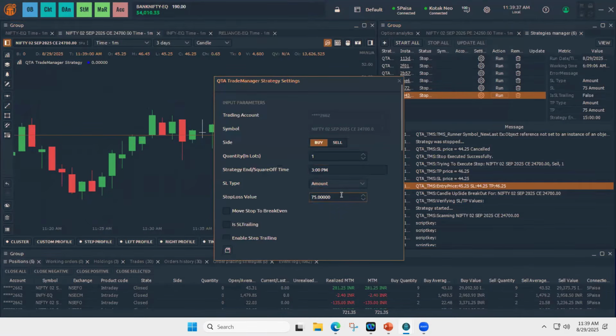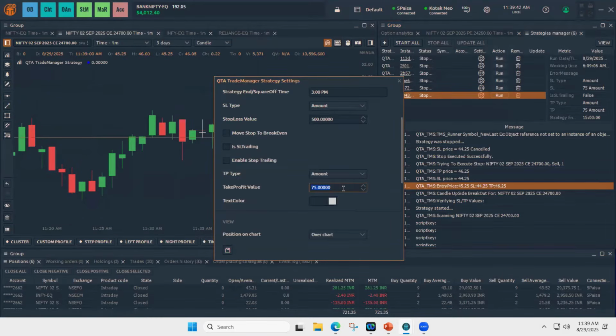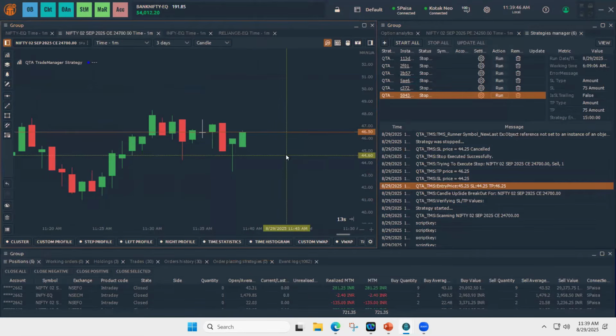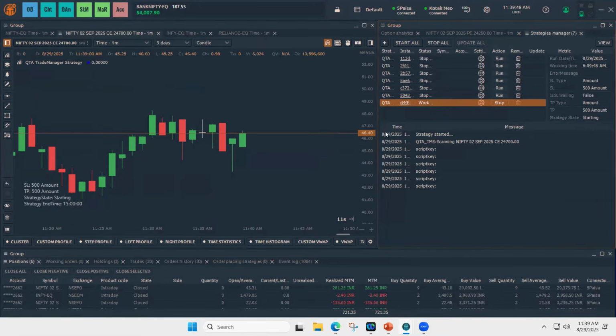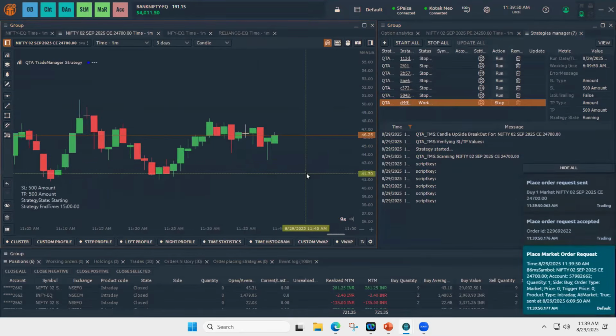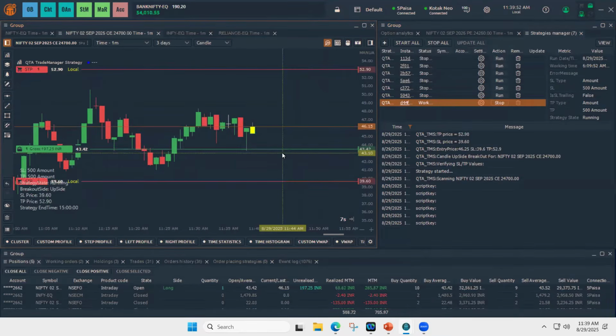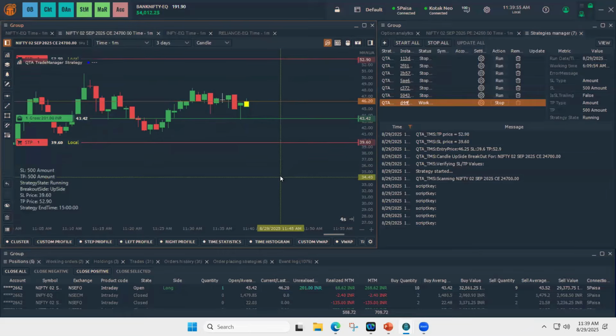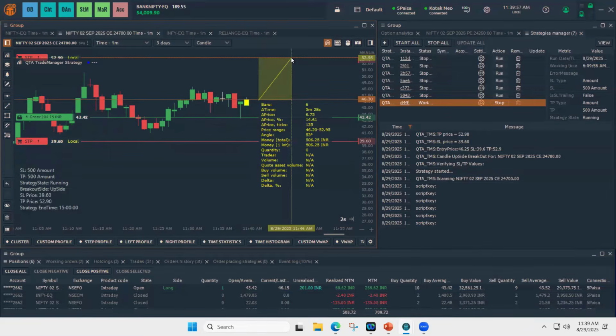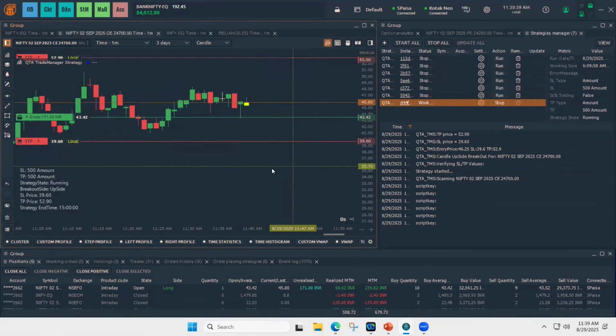Let's say you want to keep 500 rupees as SL and 500 as TP. Immediately the orders got placed according to the amount that you set.